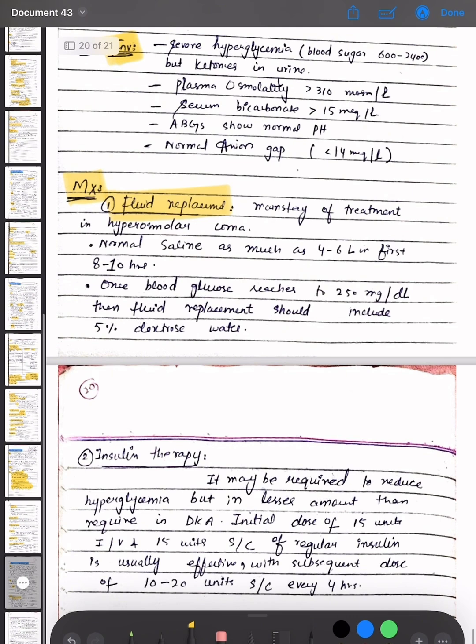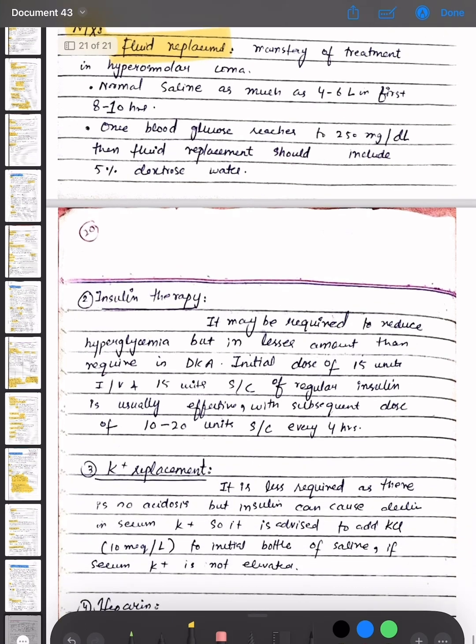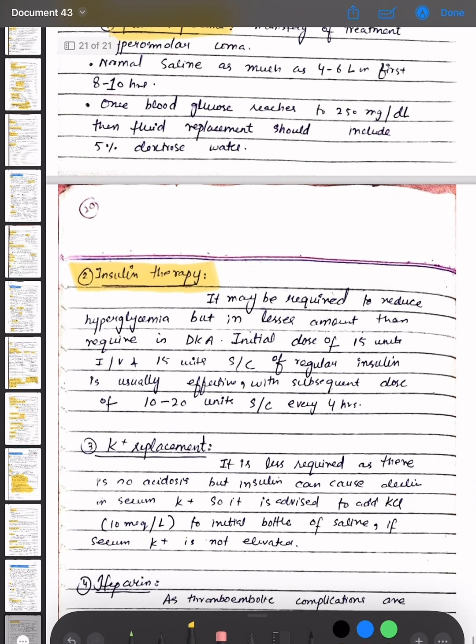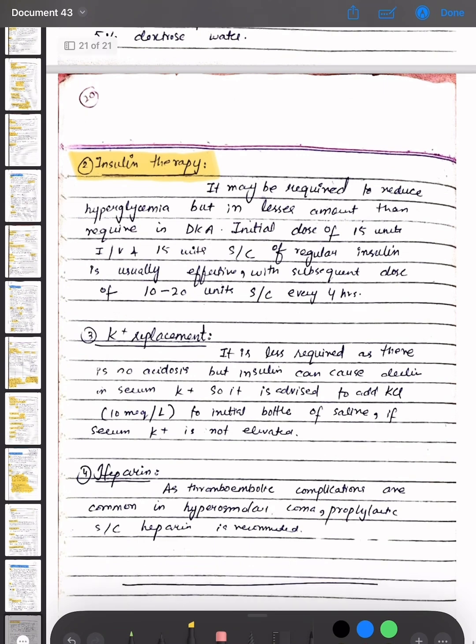Then once blood glucose reaches 250 mg per dl, fluid replacement should include 5% dextrose water. Insulin therapy is given. It may be required to reduce hyperglycemia, but in lesser amount than in DKA. An initial dose of 15 units intravenous and 15 units subcutaneous of regular insulin is usually effective, with subsequent dose of 10 to 20 units subcutaneous every 4 hours.